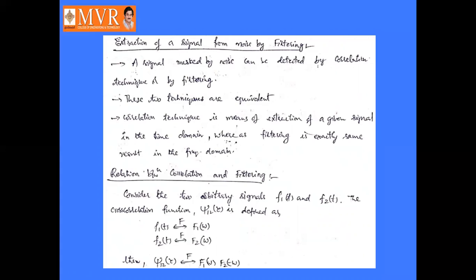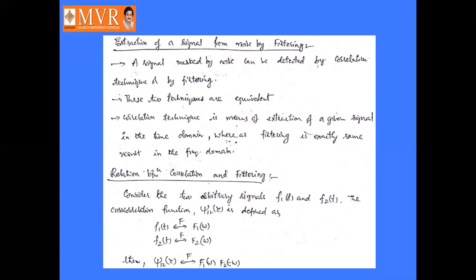So in both cases the resultant is the extraction of a given signal. Extraction of a given signal in time domain means that is correlation technique. In frequency domain means that is filtering technique. In both cases our aim is to extract a given signal.